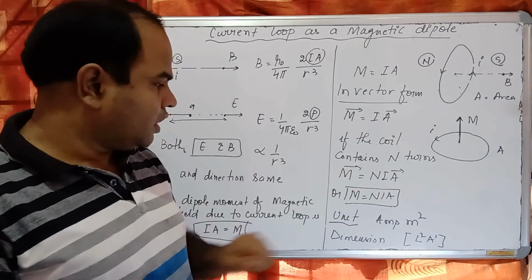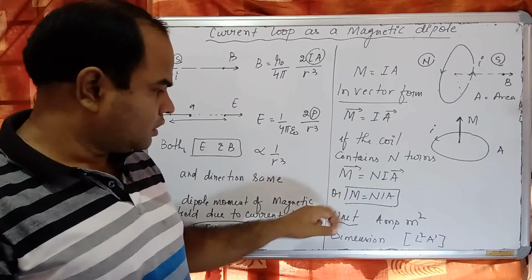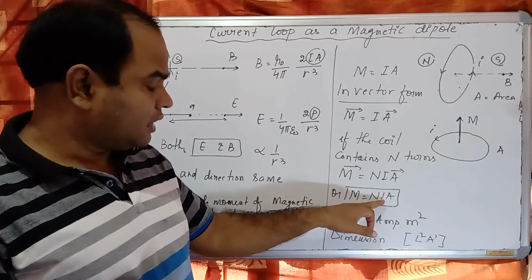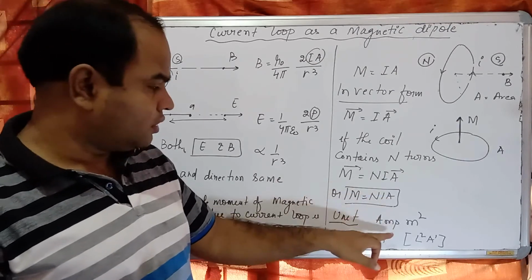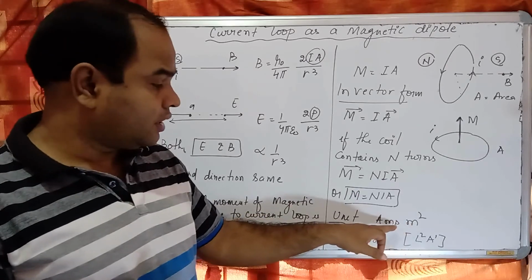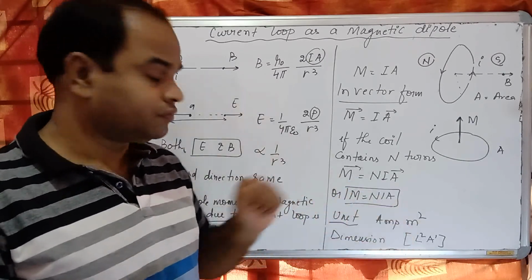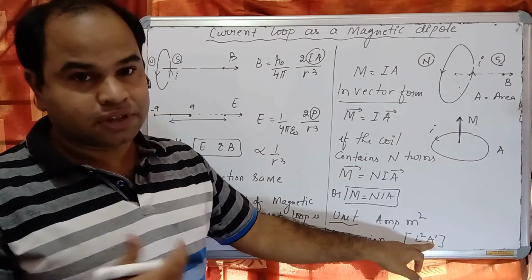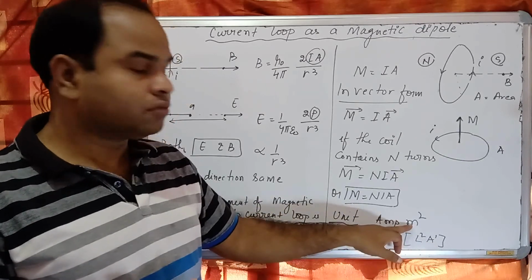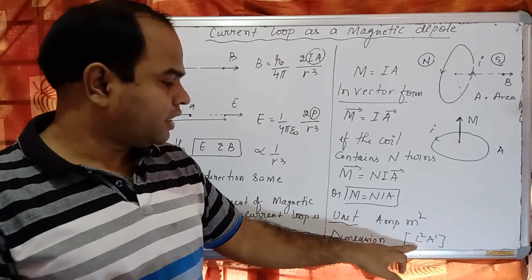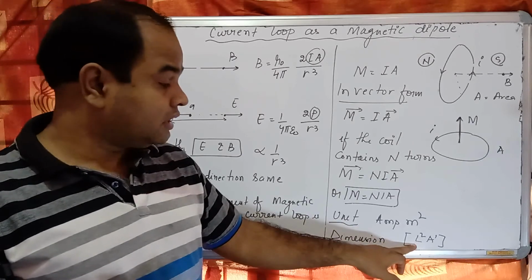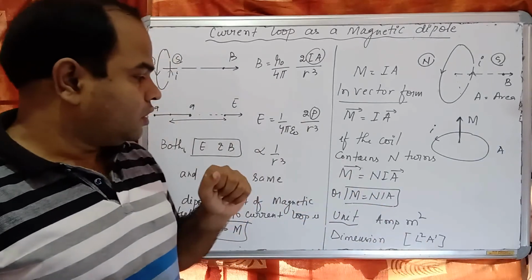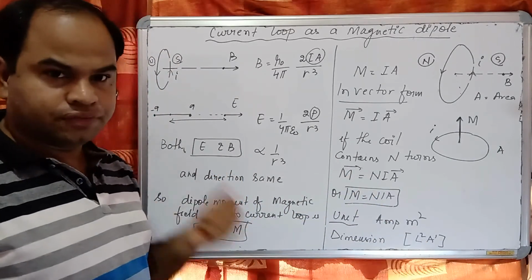Okay? What will be the unit? Here n is a constant, I is in ampere, area is meter square. So the unit is ampere meter square in the SI system. What will be the dimension? Ampere means current, so A1, and meter square is length square, so M0 L2 T0 A1, or you can say this is L2 A1. Okay? Okay, revise it once.